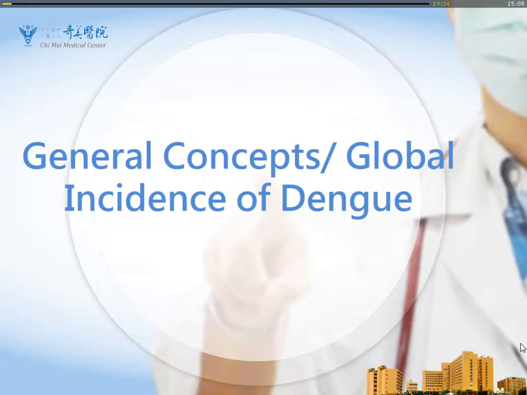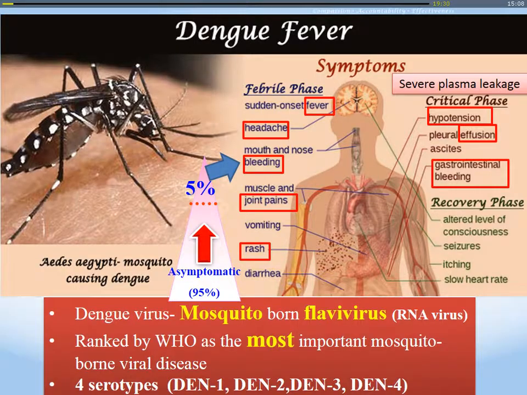Okay, let's move to the first part, general concept and global incidence of dengue. Here we know dengue is caused by a mosquito-borne virus, and most of the patients are asymptomatic, but some have fever, headache, joint pain, but some have severe plasma leakage and cause hypotension, pleural effusion, and GI bleeding. It was ranked by WHO as the most important mosquito-borne virus infection. We know 4 types so far.